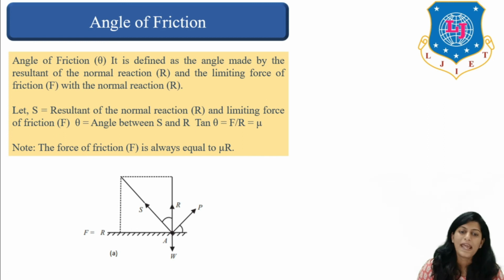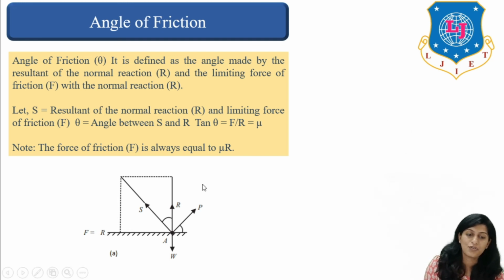Let's talk about angle of friction. So angle of friction is defined as the angle made by the resultant of the normal reaction and the limiting force of friction with the normal reaction. That angle is termed as angle of friction. S is the resultant, R is the normal reaction over here, right? So this is how you can calculate angle of friction.